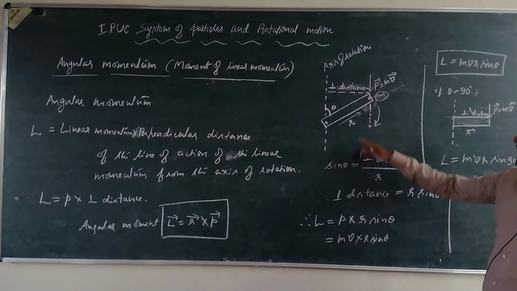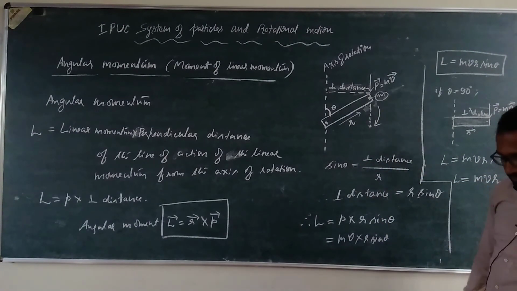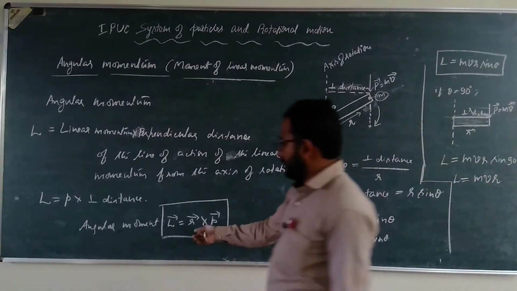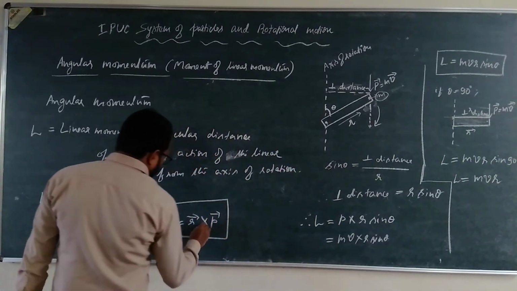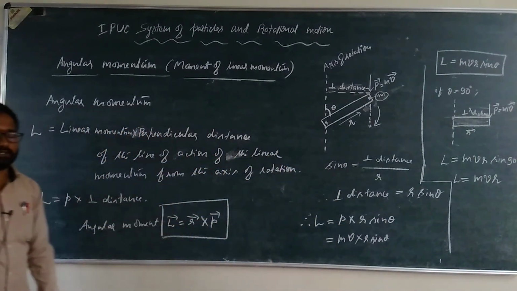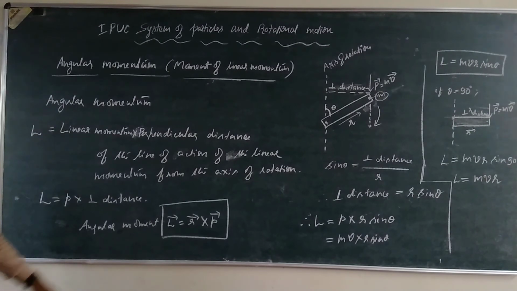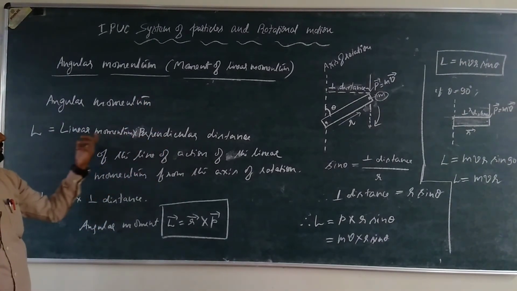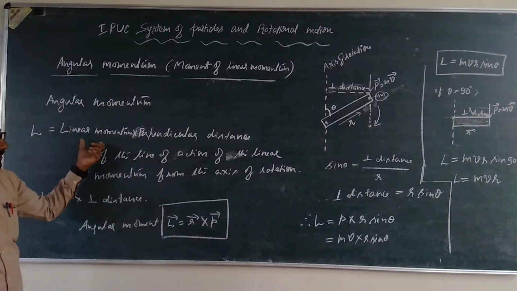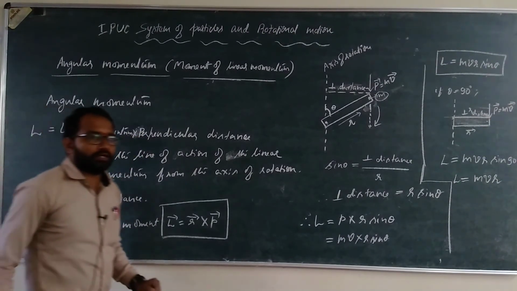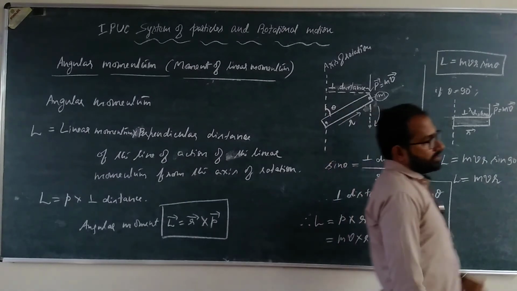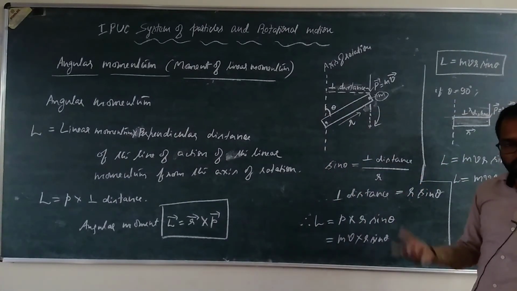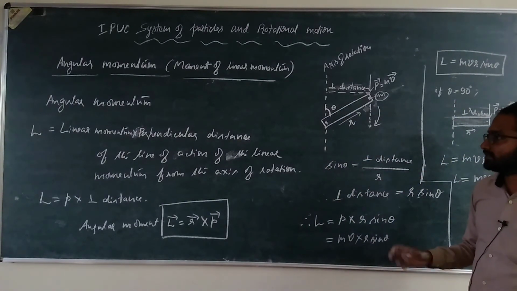So the angular momentum of the particle is given by r cross P. The moment of linear momentum is called the angular momentum. The direction of angular momentum is given by the right hand rule or right hand screw rule.